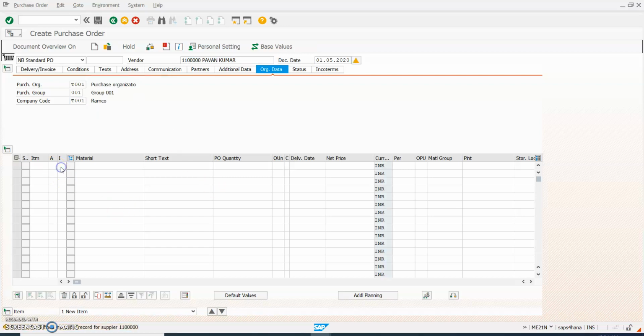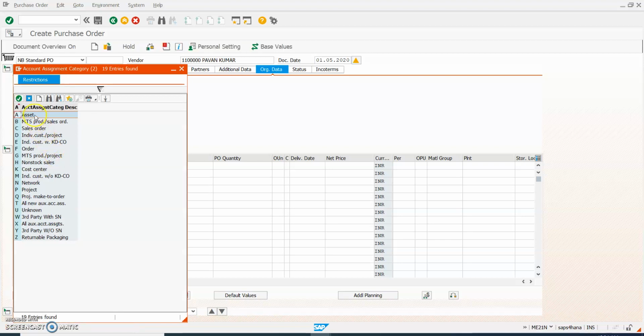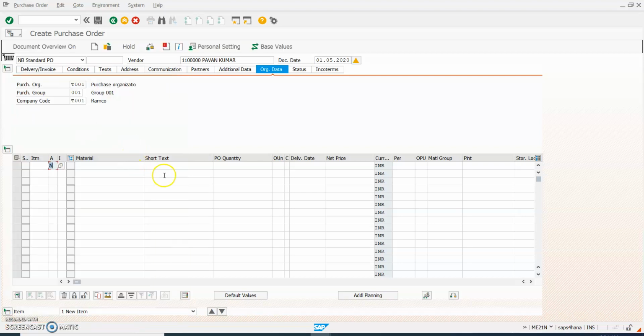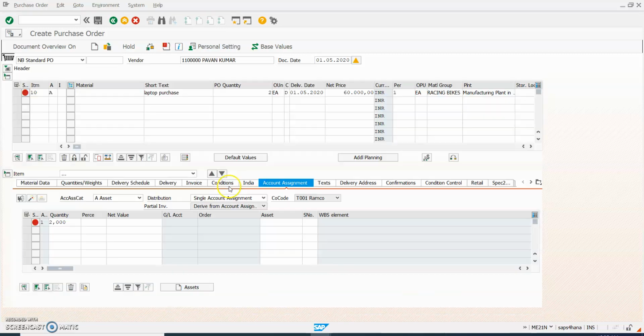Here we have to give the account assignment category asset because we are doing asset procurement, and the short text laptop purchase. The quantity is 2, unit of measurement EA, and the net price is 60,000, and here material group and plant T001.